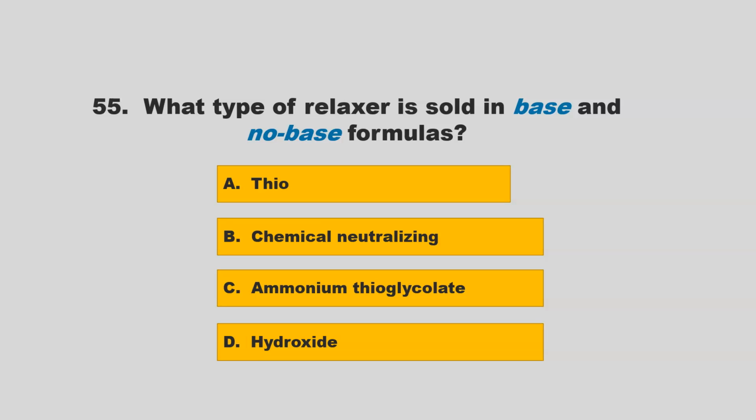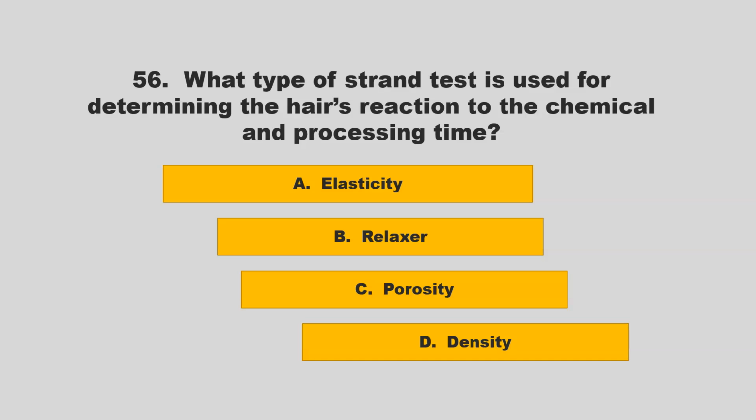What type of relaxer is sold in base and no base formulas? Is it thio, chemical neutralizing, ammonium thioglycolate, or hydroxide? If you chose D, hydroxide, you are correct.